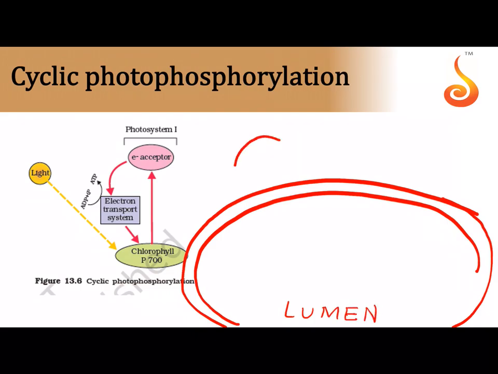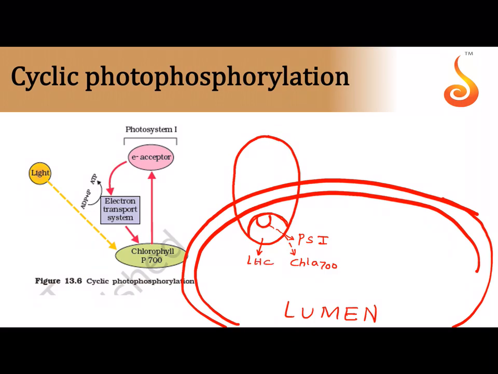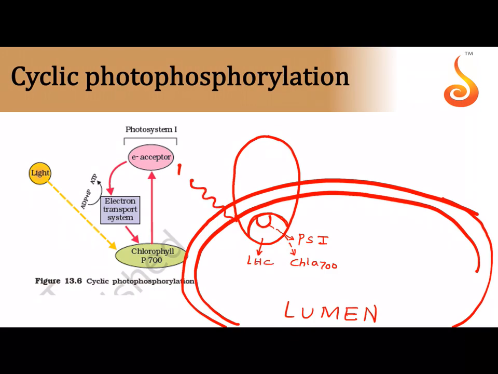It is very simple because here the only photosystem involved is photosystem 1, meaning it has a light harvesting complex with chlorophyll A 700 as the reaction center. Sorry, this is photosystem 1, so obviously the reaction center will be chlorophyll A 700. Okay, now what is this? This is the light harvesting complex. So sunlight comes and falls onto the light harvesting complex, and the chlorophyll A molecule will now get activated. It will get ionized, it will release 2 electrons.